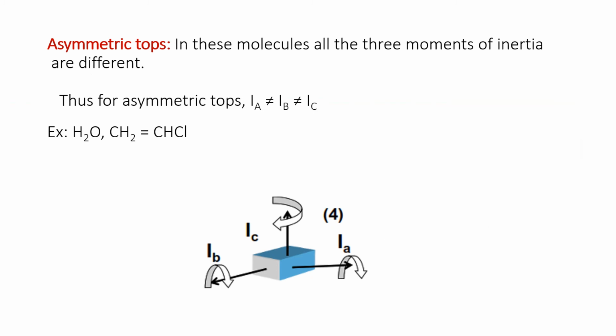Asymmetric tops. In these molecules, all the three moments of inertia are different: IA is not equal to IB is not equal to IC. Most of the molecules come under this category, for example H2O, CH2Cl2. In them, the bond lengths are different and the bond angles are also different. So they come under asymmetric tops.